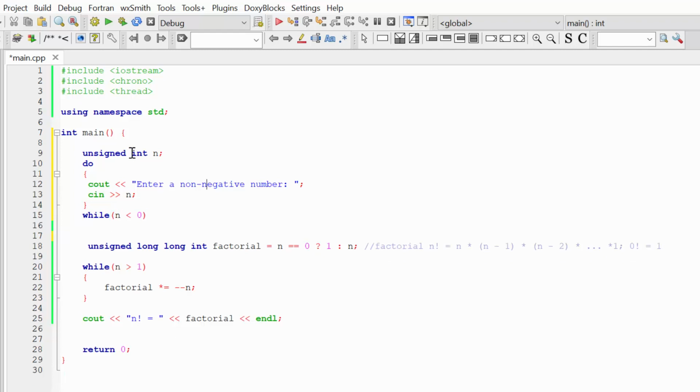Okay, what will happen here? Let's actually change the type of our variable to integer so we can store both positive and negative numbers. And then I'm going to enter my do while loop. I will ask my user to enter a non-negative number. He or she will enter some number, and if this number is negative, I'm going to repeat this again and again till my user gives me a non-negative number. Let's now try to build and run our program. And of course, again, I forgot to add a semicolon after the do while loop.